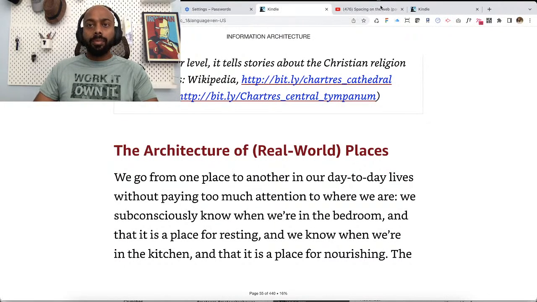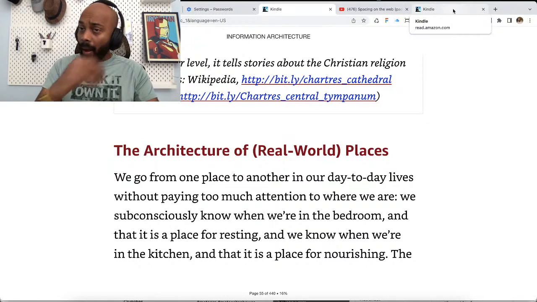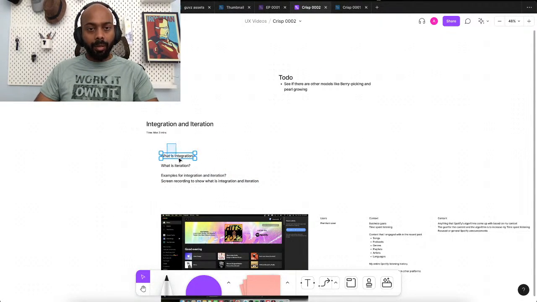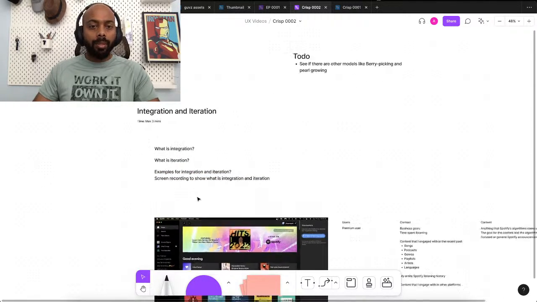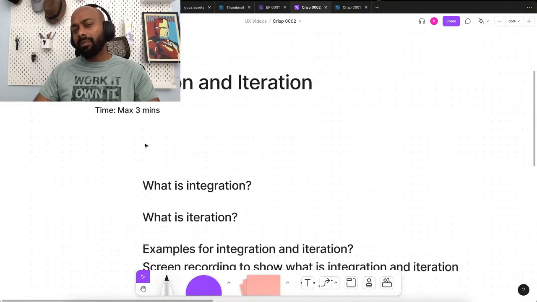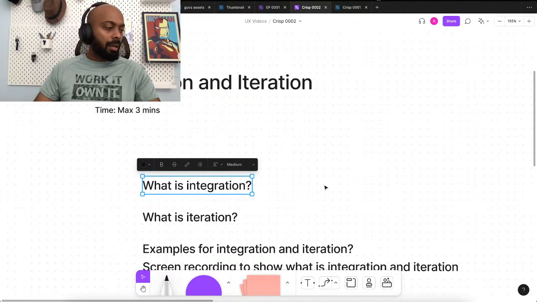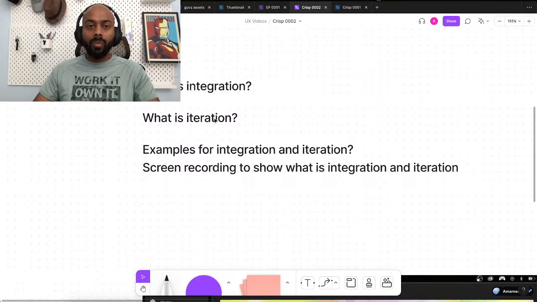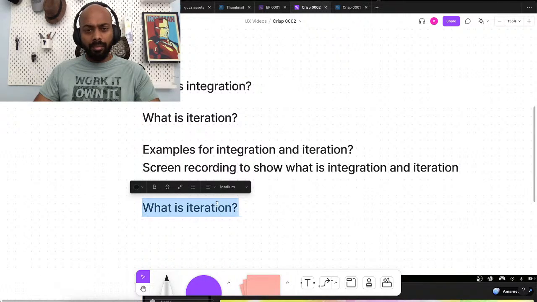Okay, sorry about that. I was quickly checking if the live stream is going on. Yeah, we were in Figma, right? So we will talk about what is integration, what is iteration, examples for integration and iteration. I'm thinking if we should have a why, but I think the why will be implicitly evident when we talk about what is integration and what is iteration. Maybe I'll put it as tentative.